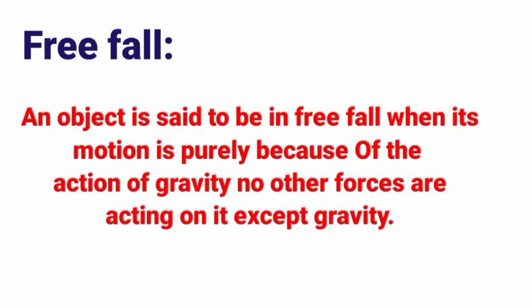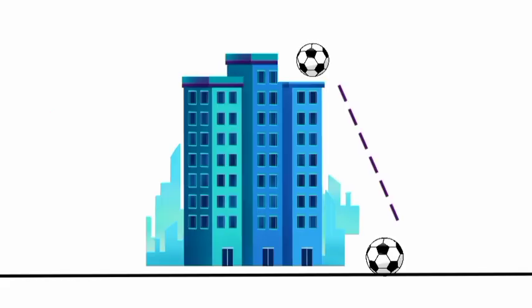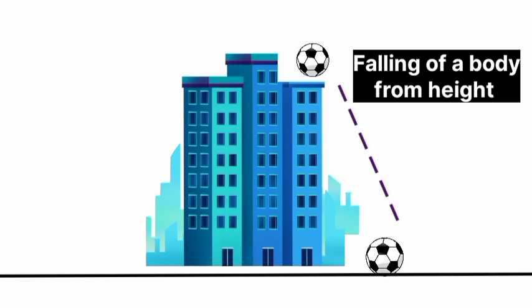So the definition of free fall is: an object is said to be in free fall when its motion is purely because of the action of gravity. No other forces are acting on it except gravity. So when an object falls down towards the earth under the gravitational force alone, we say the object is in free fall. So the falling of a body from a height towards the earth under the action of gravitational force of earth with no other forces acting on it is known as free fall.